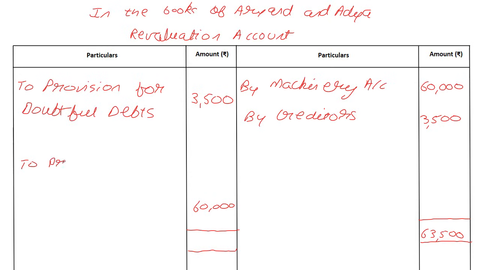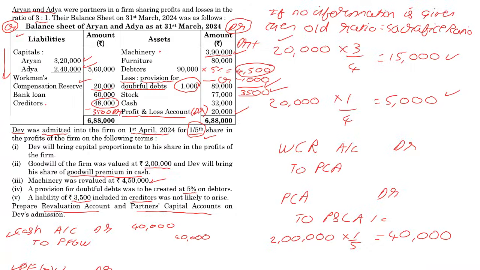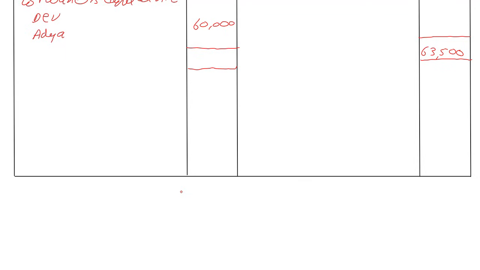So, profit transferred to partners' capital account, but we have to show the breakup over here, right? So who are our two partners? Dev and Adya, and we have to break it up in their ratio. Their ratio was, I'm going to go back here just to confirm, 3:1. So we break up 60,000 in the ratio 3:1.